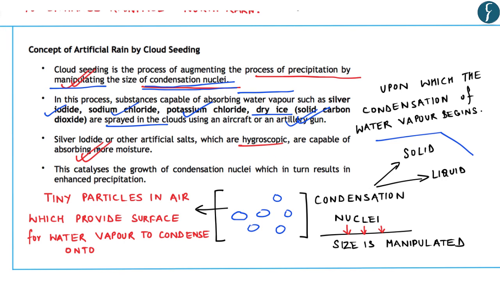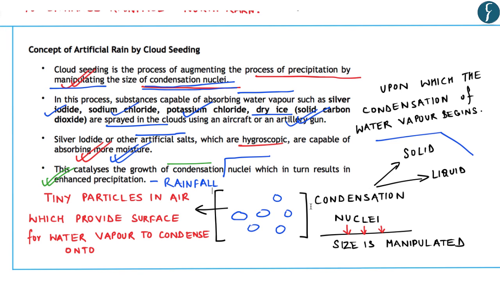So it says that silver iodide or other artificial salts are hygroscopic and hence are capable of absorbing more moisture. This absorption of more moisture with the help of these artificial salts further helps in the process of condensation of water vapor around these nuclei. So it says that this catalyzes the growth of condensation nuclei, which in turn results in enhanced precipitation or enhanced rainfall. So this is the entire process with respect to artificial rain with the help of cloud seeding.